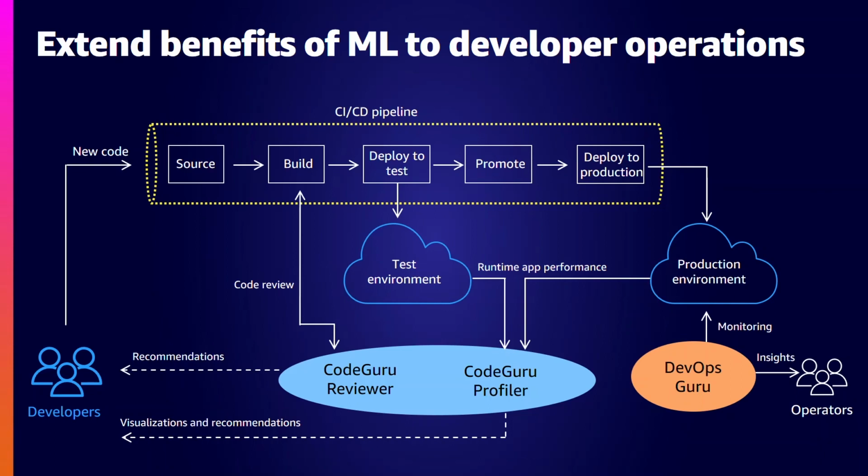Later on, as the application is tested, we plan to add Code Guru Profiler to run automated tests and measure runtime application performance. This runtime application performance is then fed back again to developers so they can improve their code.